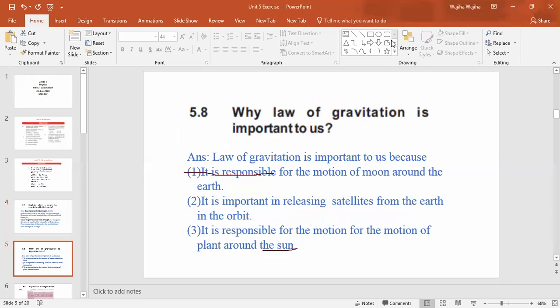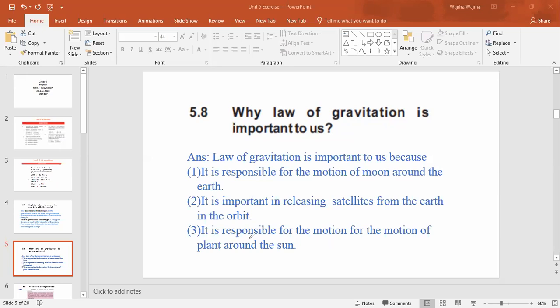Then 5.8: why is the law of gravitation important? All of you know that there is a force of attraction, caused by the law of gravitation, between two objects, right? So you have to write the answer. The law of gravitation is important to us because it is responsible for the motion of the moon around the earth. It is important in releasing satellites from the earth into orbit.